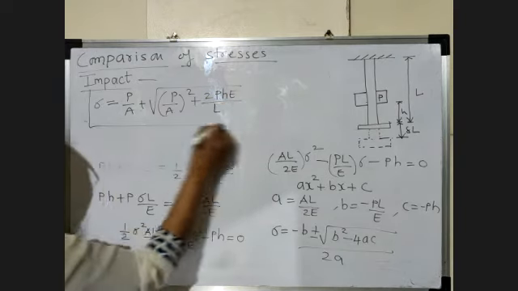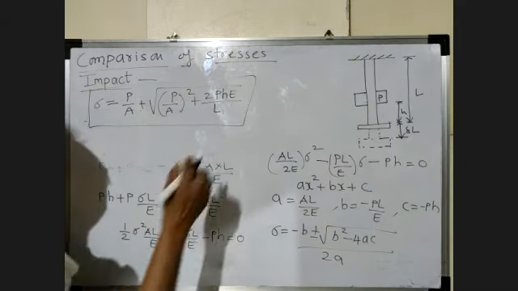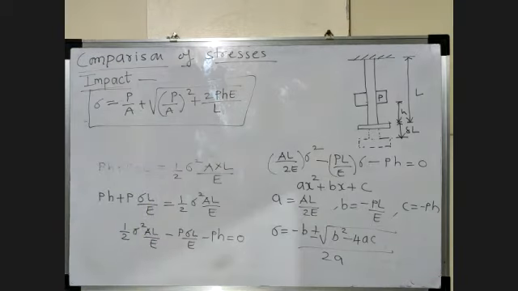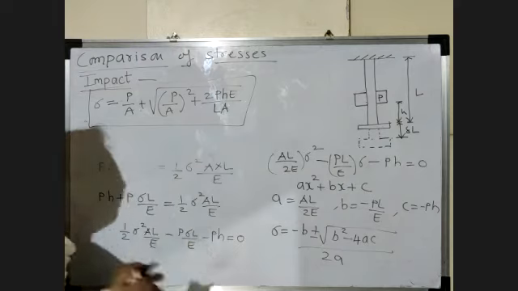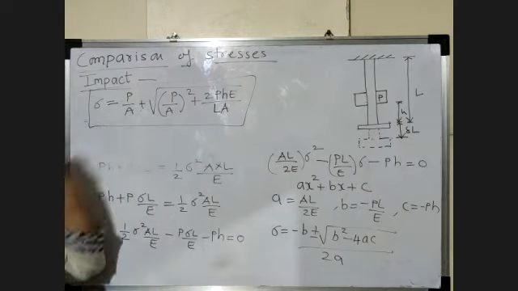This is the formula to find the stress due to impact type of loading. This is called the instantaneous stress due to the impact type of loading.